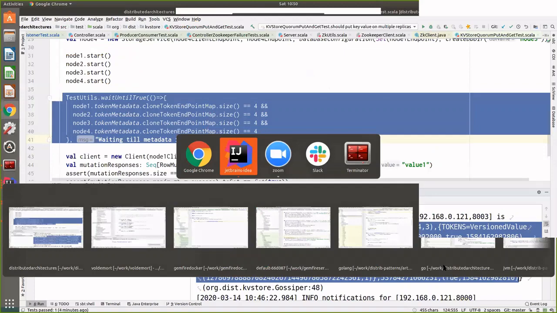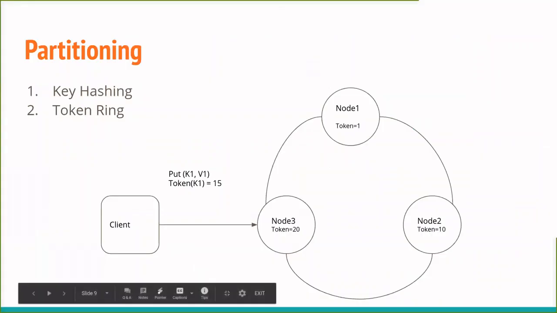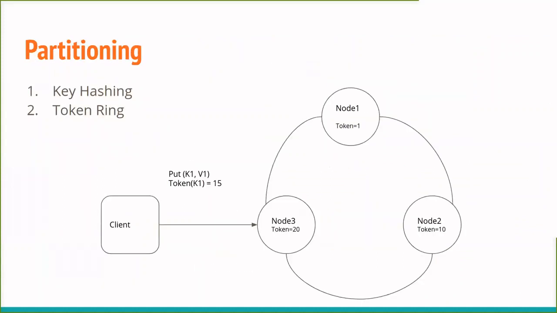So I think I'm running a bit slow, but I'll quickly cover the next piece, which is partitioning, and we'll see how it happens in case of Cassandra. It's essentially a very easy concept.